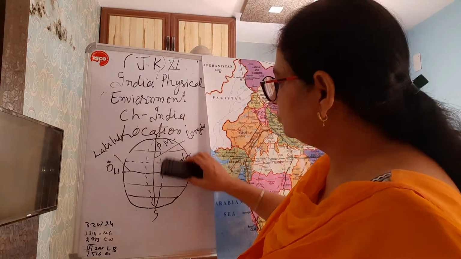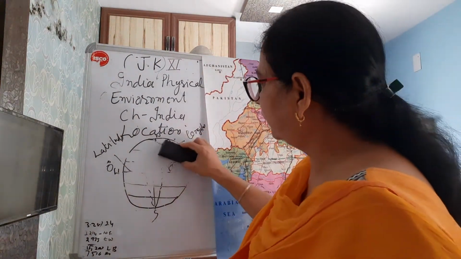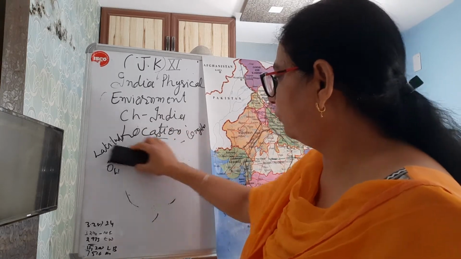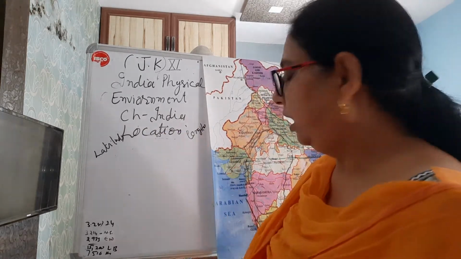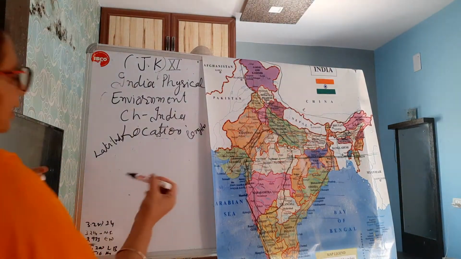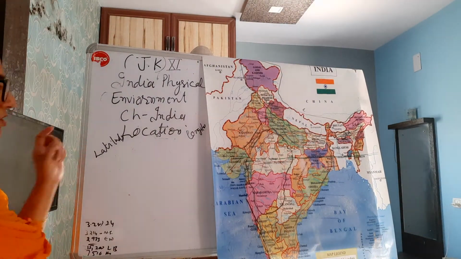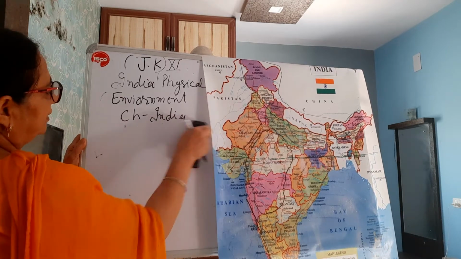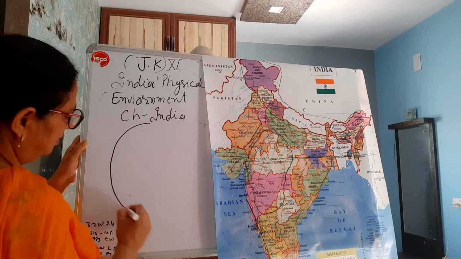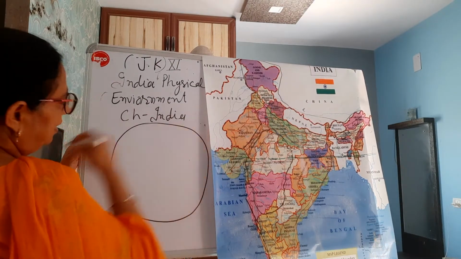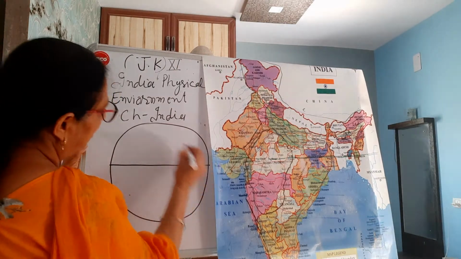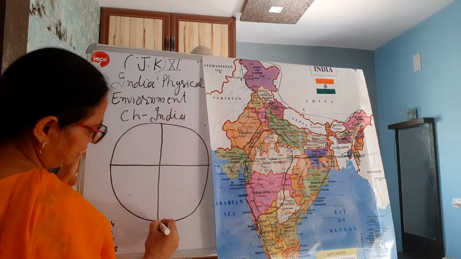Now we have to see the location of India, where India is located on the globe or world map. Right, I will show you. Suppose this is a globe. We have seen the equator and the prime meridian.